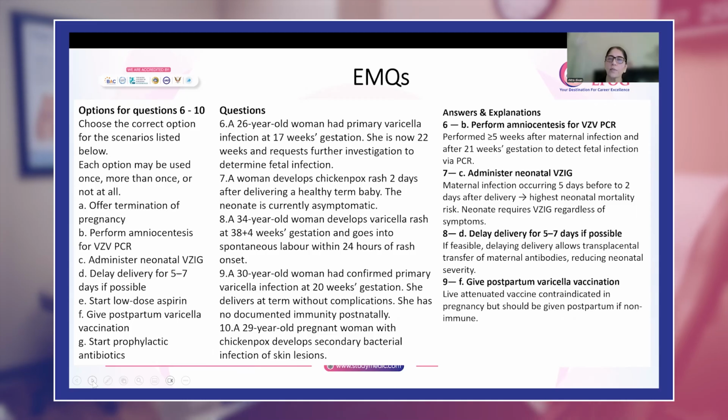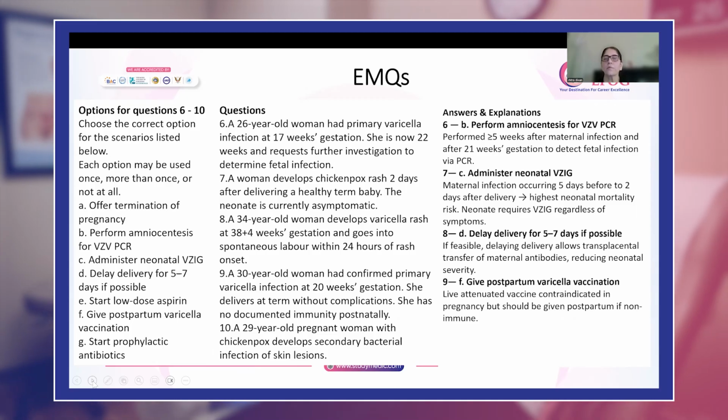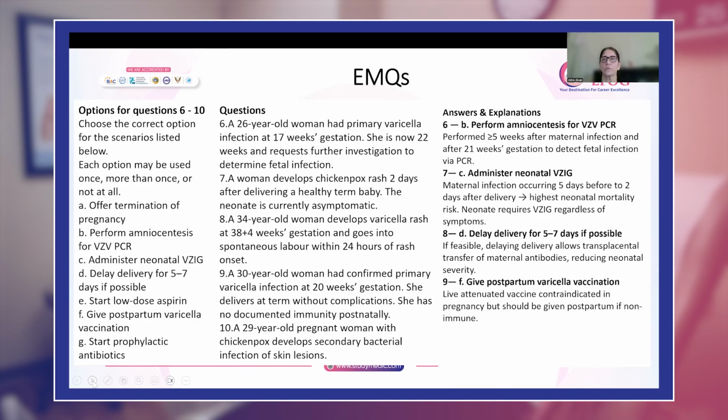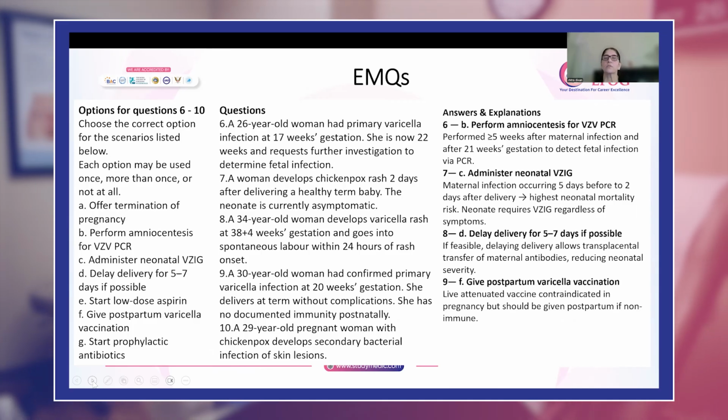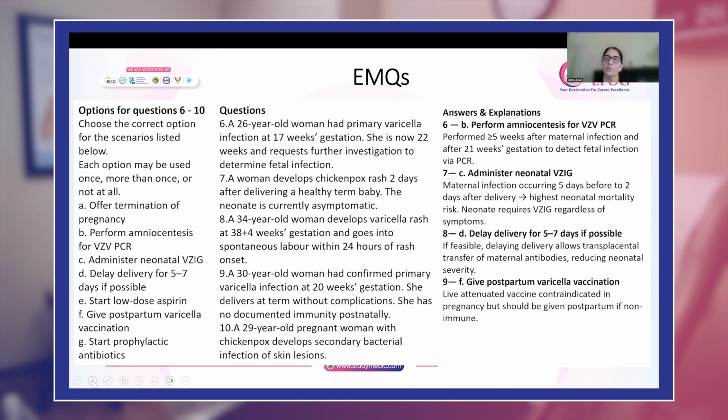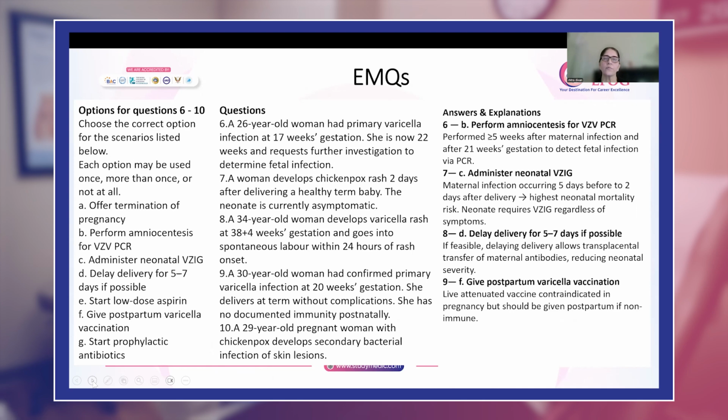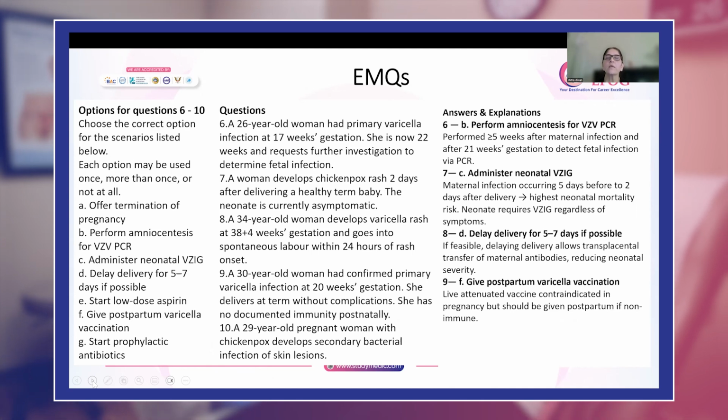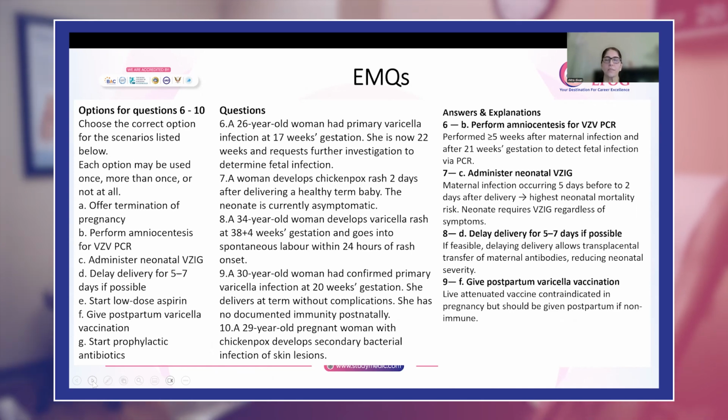So in the postpartum period, you will give her varicella vaccination. Now, remember, you cannot give this to a pregnant lady because it is a live attenuated vaccine. It is safe in breastfeeding, but after giving the vaccine, you have to tell the mother to avoid pregnancy for at least 1 month.